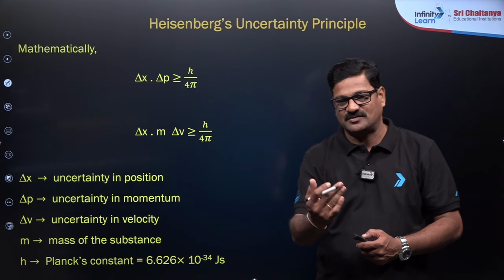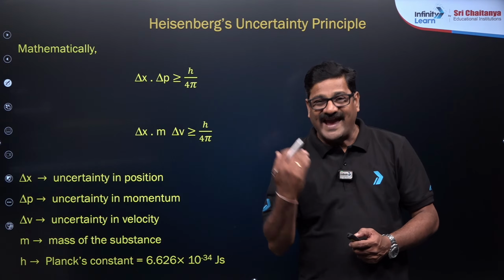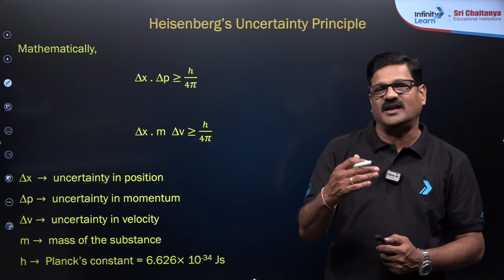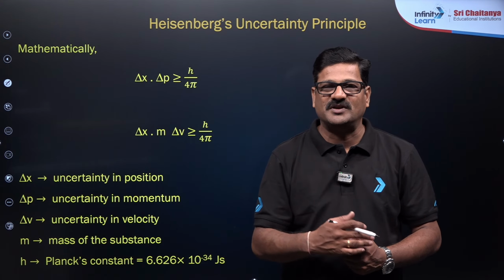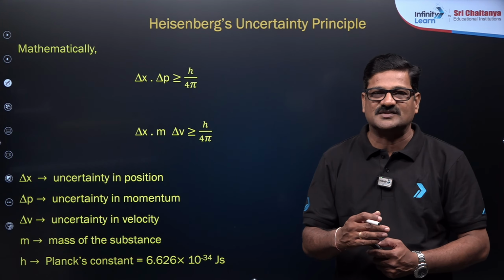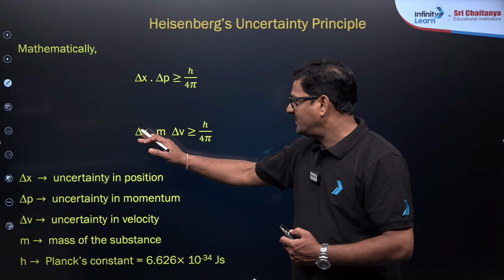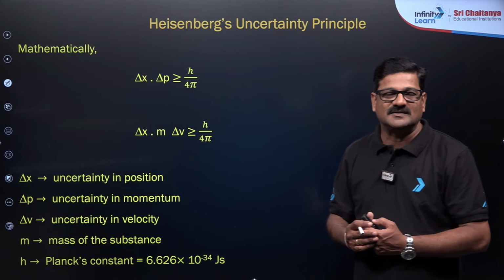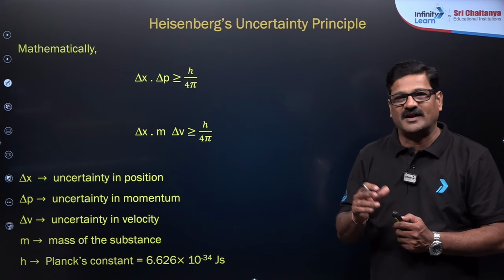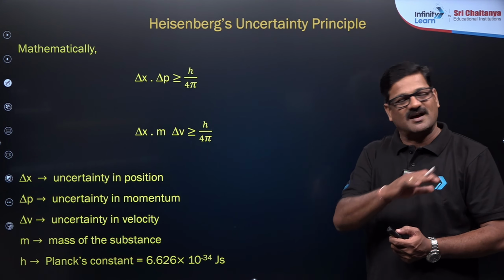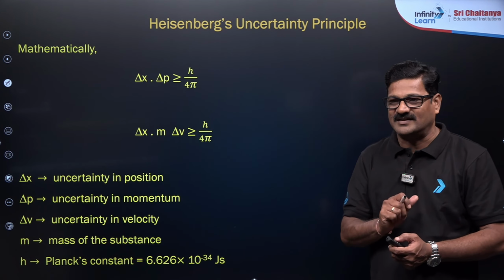What are delta x and delta p? Delta x is the uncertainty in position, and delta p is the uncertainty in momentum. It is also written as delta x dot m delta v. So why don't you write delta m delta v? m is the mass, and the mass is always a certain value, it's not uncertain.